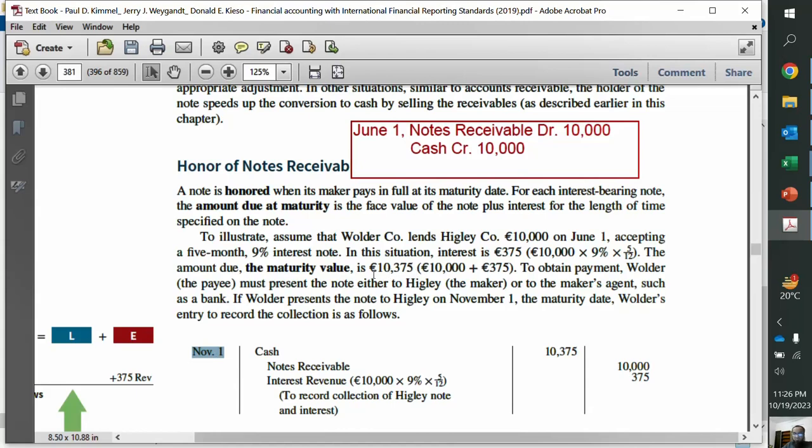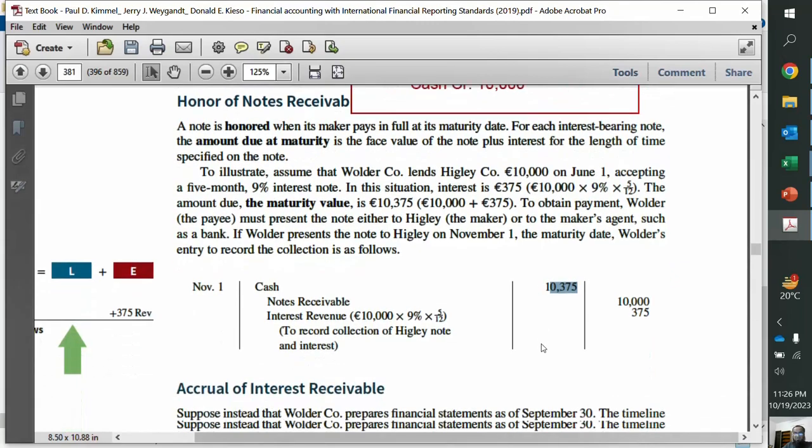So 9% multiplied by 10,000 multiplied by 5 upon 12. So this is how the interest is calculated. So 375 we will receive more. So cash debit 10,375, note receivable debit 10,000, and interest revenue or interest income is credited by 375, right?